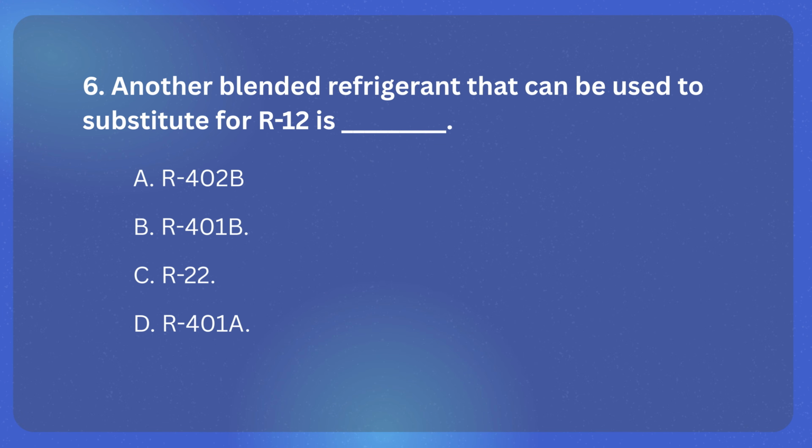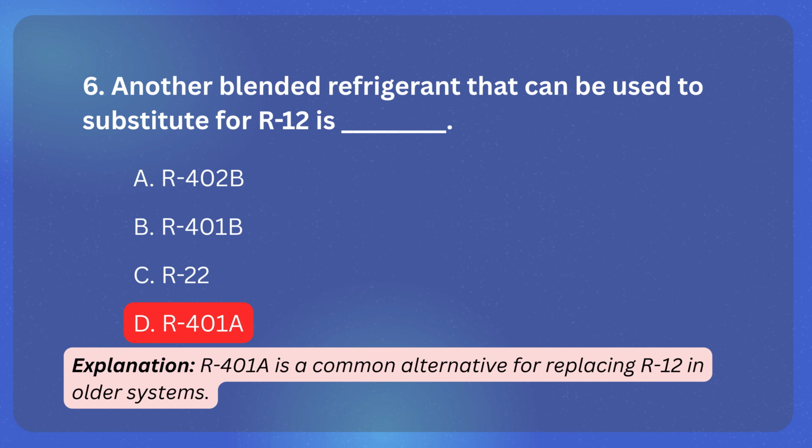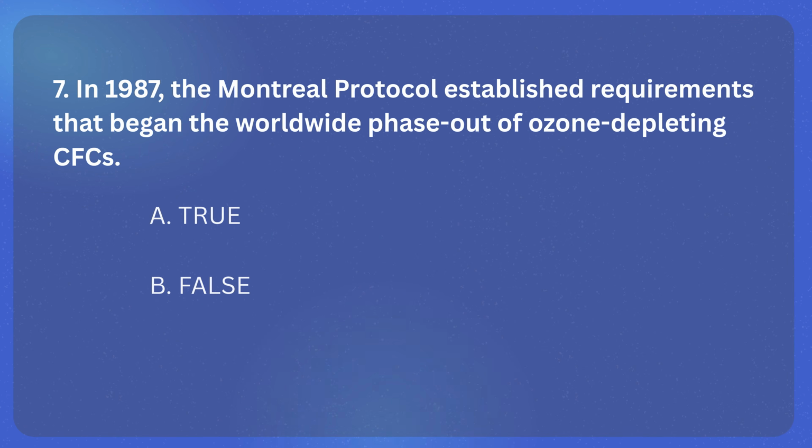Question 6. Another blended refrigerant that can be used to substitute for R12 is what? A. R402. B. R401B. C. R22. D. R401A. The correct answer is D. R401A. Explanation. R401A is a common alternative for replacing R12 in older systems.